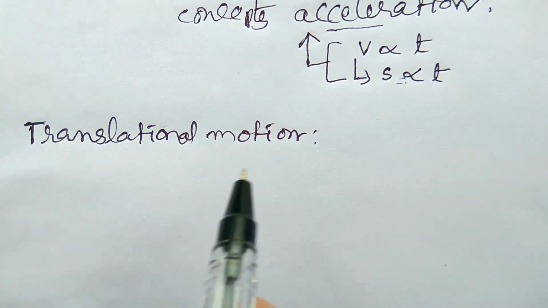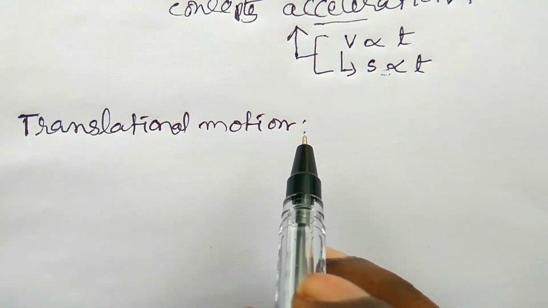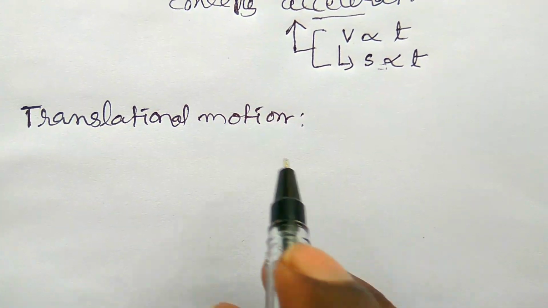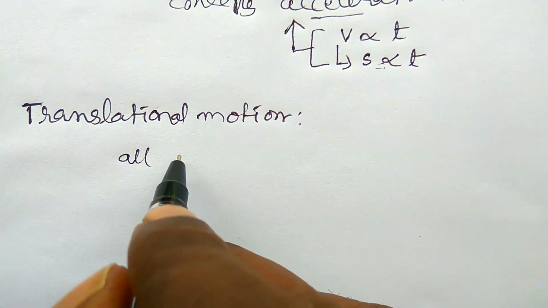At first we have to learn translational motion. In translational motion, all parts of the body undergo the same change in position.